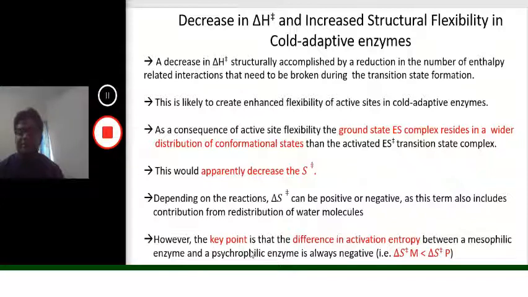However, the key point is that the difference in activation entropy between a mesophilic enzyme and a psychrophilic enzyme is always negative. When you are putting the psychrophilic enzyme in that colder temperature, then the decrease of the entropy will be much more than the decrease of entropy that would happen with the mesophilic enzymes. That means the decrease of entropy to achieve the transition state for mesophilic enzyme is always lesser than the decrease in entropy to achieve the transition state for the psychrophilic enzymes. Yes, M stands for mesophilic, P stands for psychrophilic.